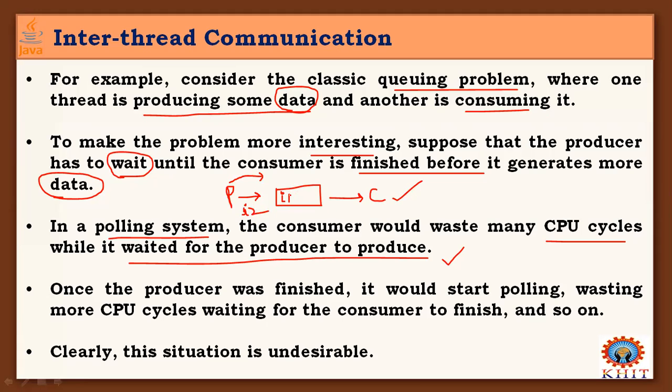Once it is consumed by C, an empty buffer is available. Sometimes the consumer may wait until the producer produces an item into the buffer. When item 2 is produced, the consumer will consume it. Otherwise, it waits for an item to be produced.